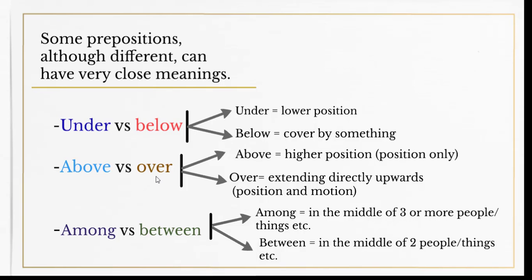Some prepositions, although different, can have similar, very close meanings. For example, under and below. Don't assume that they are the same; they are not. Under means at a lower position. When we say below, it is directly below something, to the extent that the two things touch each other.